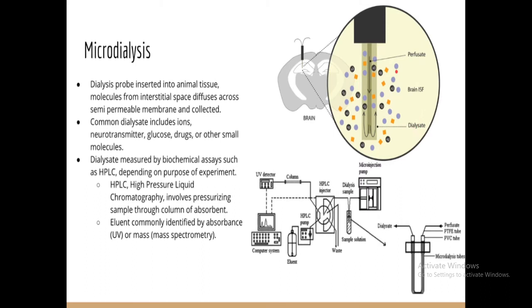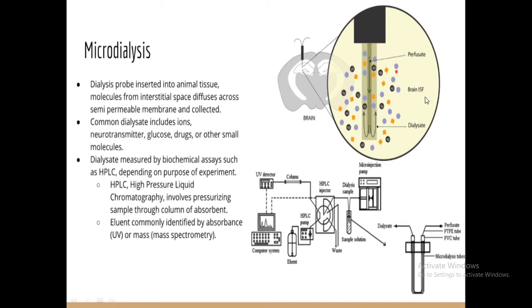Another example is microdialysis, where a dialysis probe is inserted into animal tissue. You can see an example here. The molecules from interstitial space diffuse across semi-permeable membranes and are collected. Common dialysates include ions, neurotransmitters, glucose, drugs, and other small molecules, which can be analyzed through this method, microdialysis.